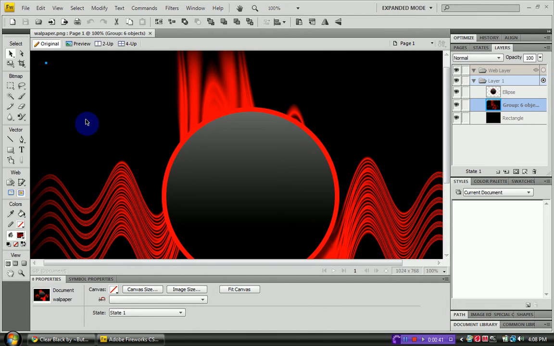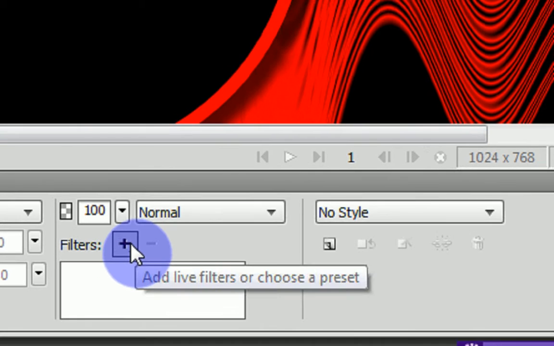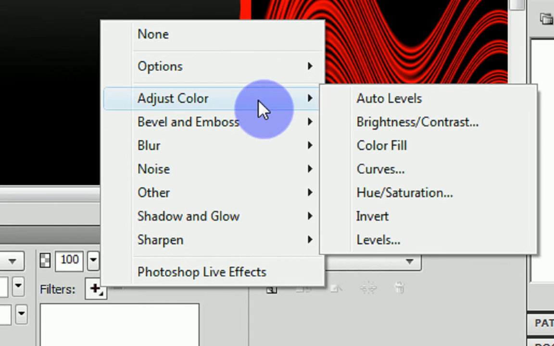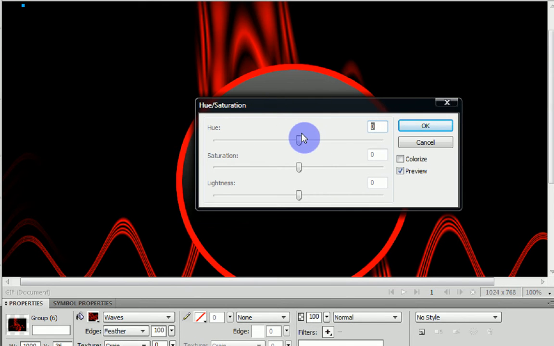Just select the region inside the wallpaper, then go down here where it says filter and click on that plus button and go to adjust color and then click on the button that says hue/saturation. You click on that and it'll bring up this window. So note, keep saturation and lightness where they are. If you want to change the color, just drag the one that says hue.